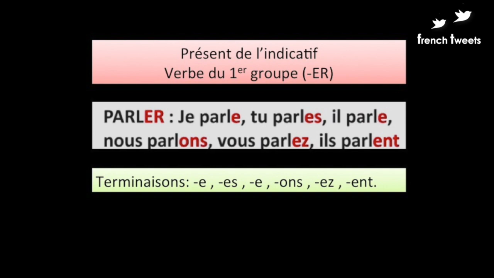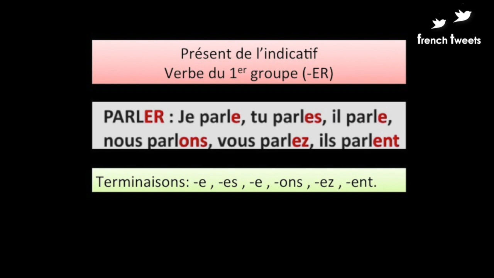And the present tense is the fundamental tense to learn all the other tenses and conjugations, as in subjunctive, past tense, imperfect tense, etc. So the présent de l'indicatif or the present tense is the base for all the conjugations. We have to learn these to be able to conjugate the other tenses in French. So to begin with the first group of verbs, we have the verb parler. And parler is a regular verb, and we know it by the ending er.